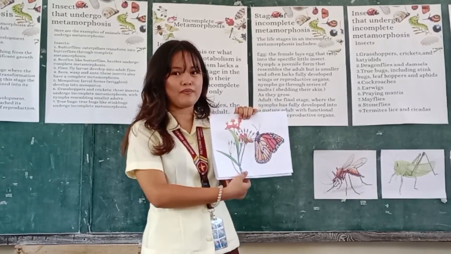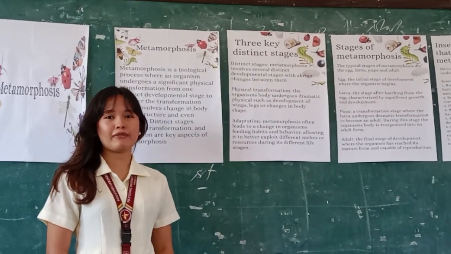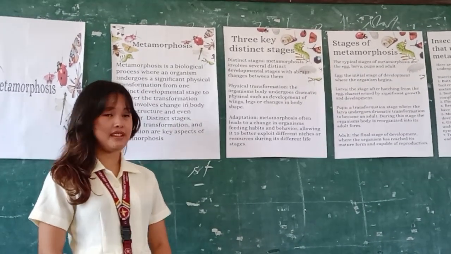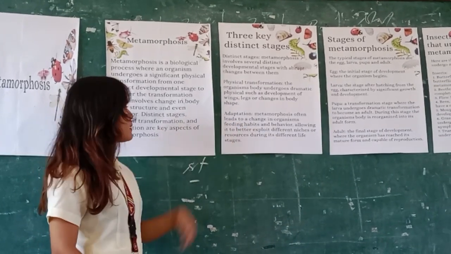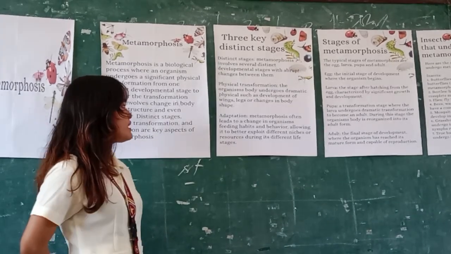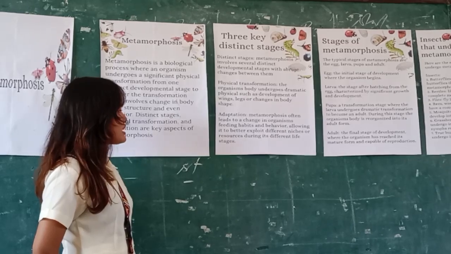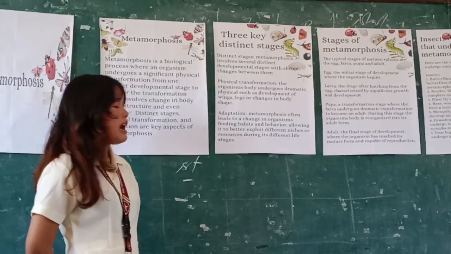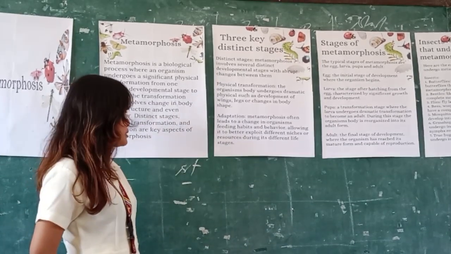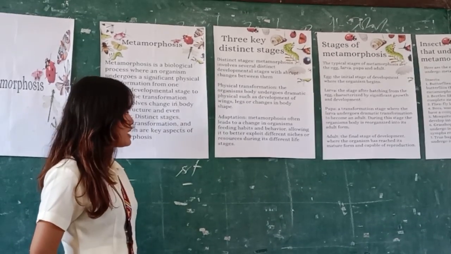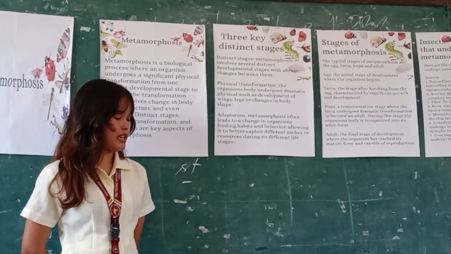As you can see, the butterfly is feeding from the flower to get the nutrients that it needs to survive in its new form. And now everyone, let us read the definition of what adaptation is. Everyone? Adaptation. Metamorphosis often leads to a change in an organism's breeding habits and behavior, allowing it to better exploit different niches or resources during its different life stages.